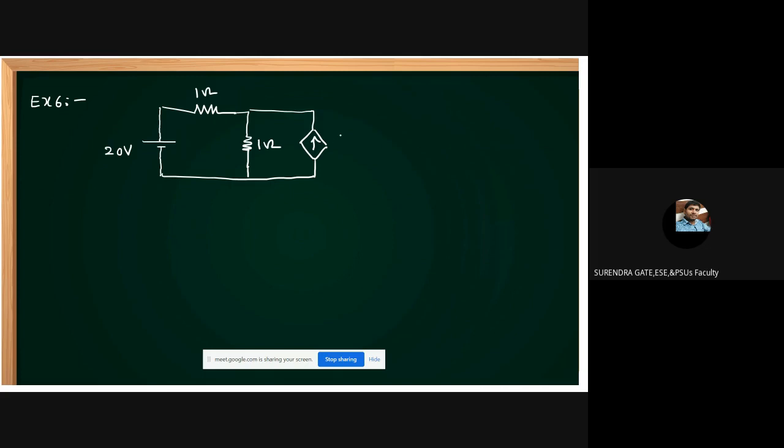This is V1 by 5. The power delivered by a dependent source is dash.